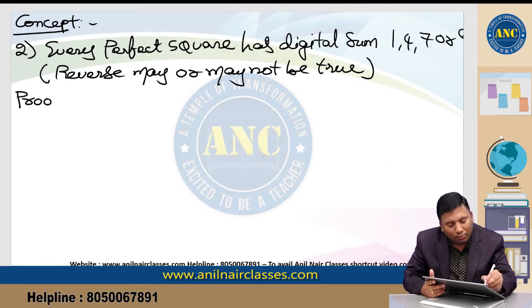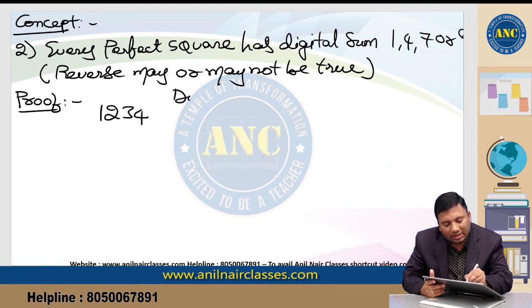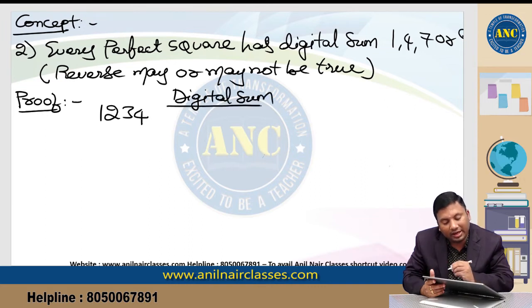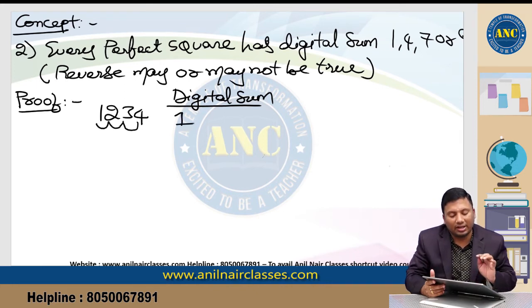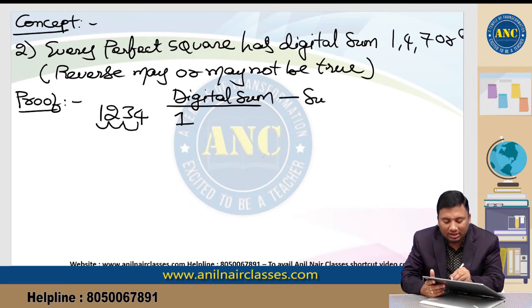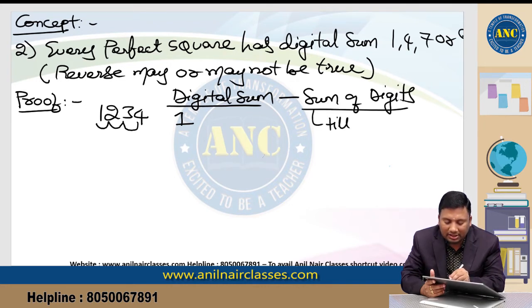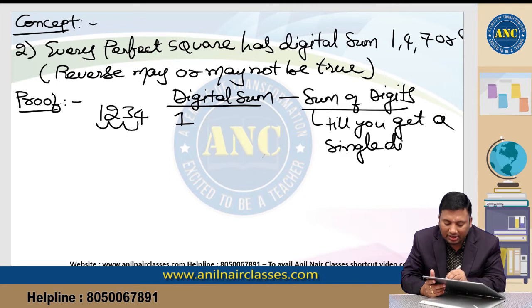Proof. Suppose if I take 1, 2, 3, 4. The digital sum of this number is nothing but the sum of the digits until you get a single digit number. 4 plus 3, 7, 7 plus 2, 9, 9 plus 1, 10. 10 is nothing but 1. That is the definition. Digital sum is nothing but the sum of the digits till you get a single digit number.